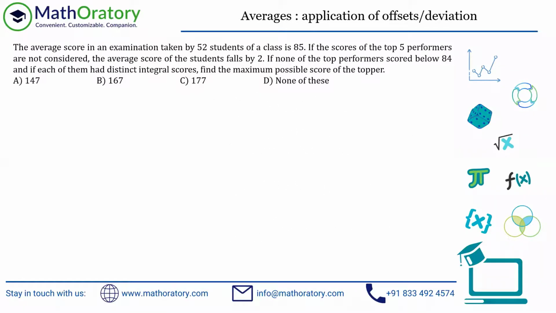All right, so we have an average problem. The average score in an examination taken by 52 students. So the exam is taken by 52 students and the average is 85, right? So this is the average score in an examination. If the scores of the top 5 performers are not considered, the average score of the students falls by 2. So it becomes 83, right?